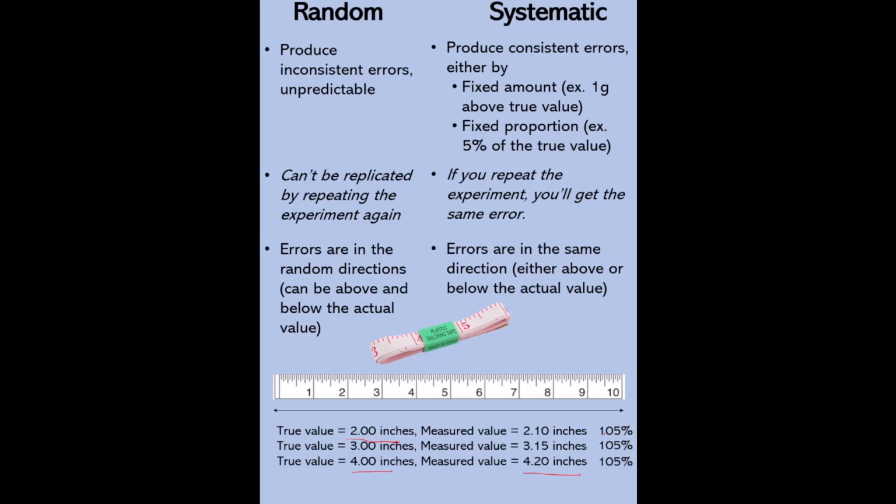So here we have a consistent proportion. It's always 105% of the true value. So this one is a systematic error. Again, these are consistent errors. So these are errors by the same proportion.